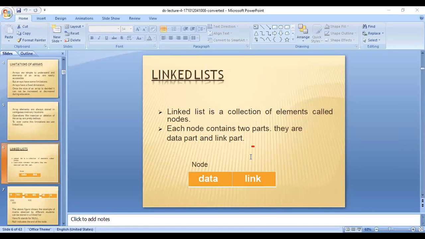See, for example, this is an array. A of 0, A of 1, A of 2. Some values are there, for example 3, 6, 9.